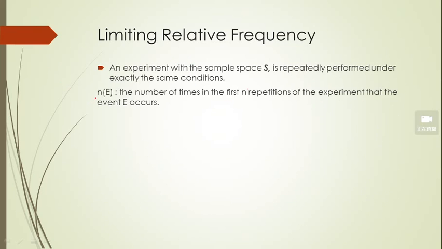So what is NE represent? Of course, E is the event, right? Event E. So the NE means the number of times in the n repetitions. What is the repetition? It means the experiment performed under the same conditions. So in the n repetitions, the number of times the event E occurs, okay. We know event E will consist of some outcomes, right? Event E is a subset of the sample space.